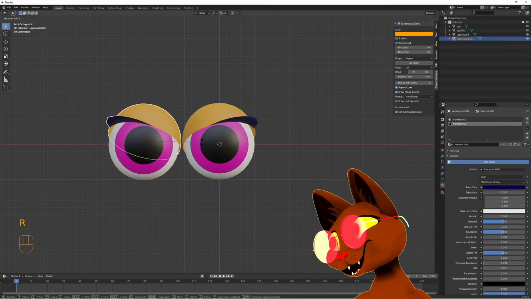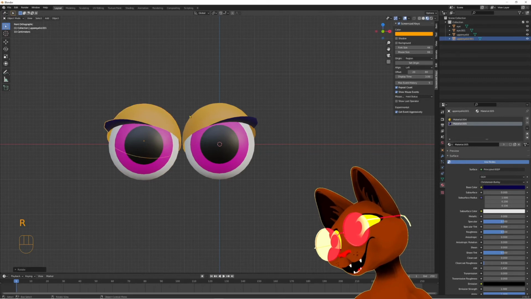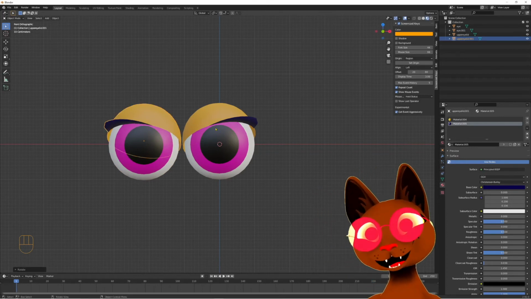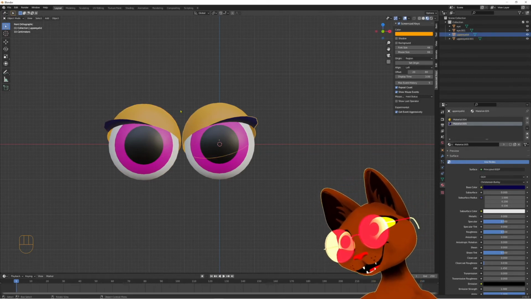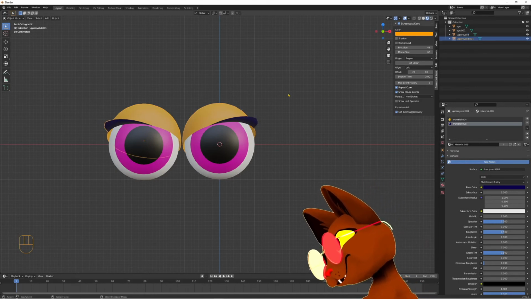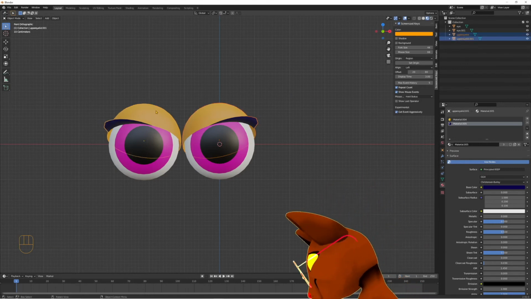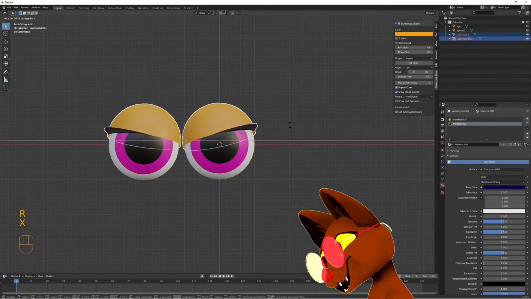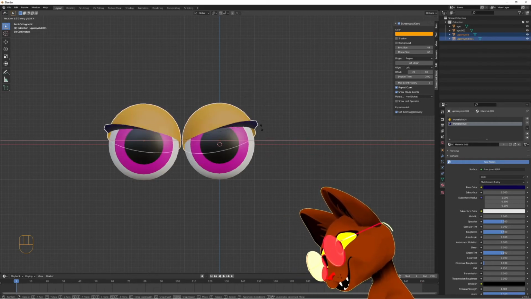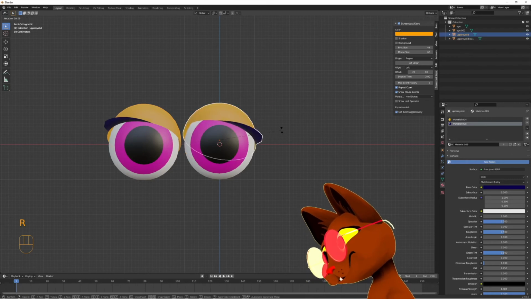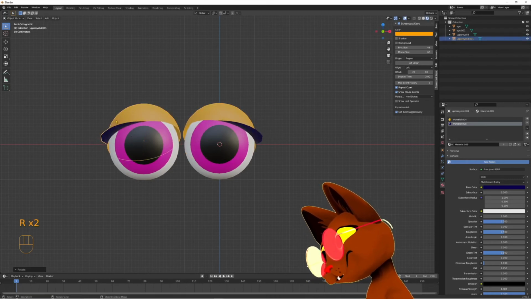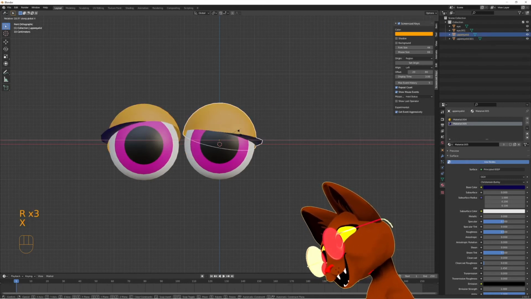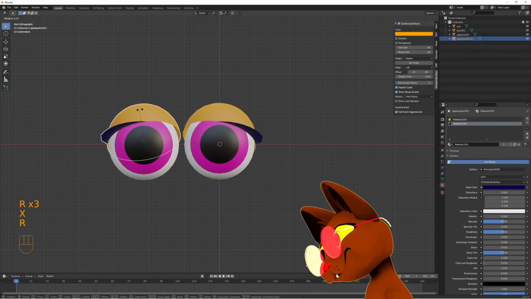So now the eyelid is in the right place, it's rotated much better. And with both eyelashes selected, you could RX in the X axis, play with them. You could have them in different positions. You could animate those. You could make anything you want, really.